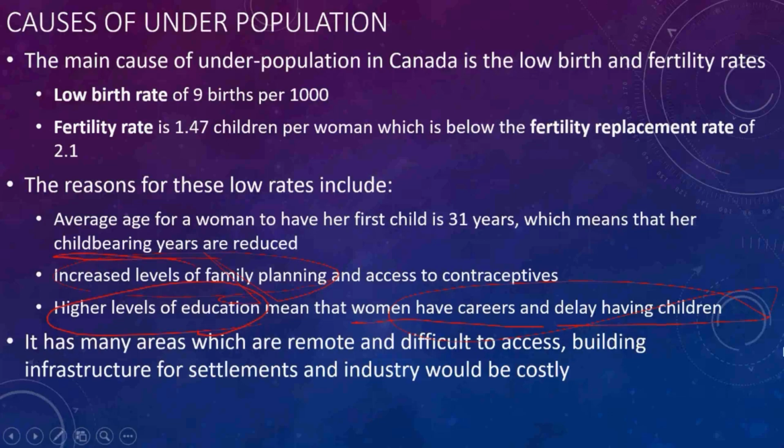It has many areas which are remote and difficult to access. Building infrastructure for settlement and industry would be costly. So in many remote and difficult to access areas, building infrastructure for settlement and industry would be costly. It means so much money. Okay.